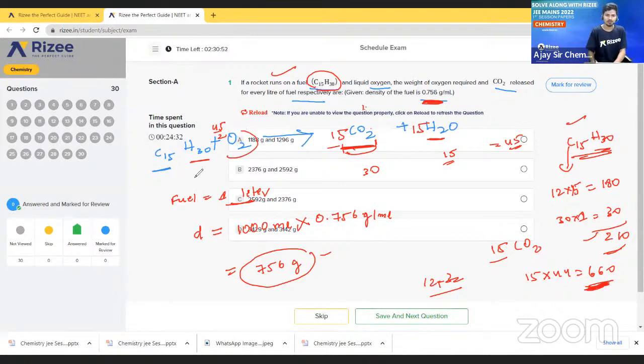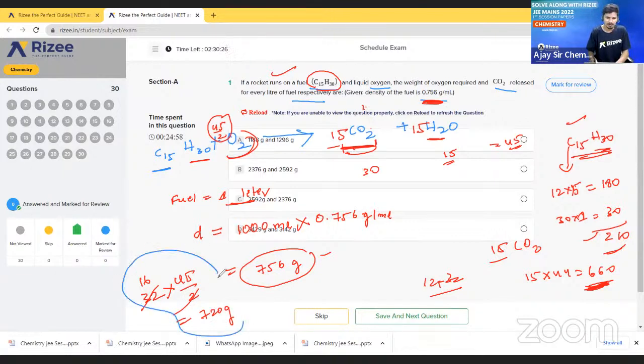Next, what is the molecular weight of this O2? So oxygen, actually it is having 32. So 32 into, here 45 by 2 is there. So we have to do 45 by 2, 2 ones and 2 16, 16 into 45 how much? Tell me. 720 grams. Okay? So we find the molecular weight of what? O2, and we find the molecular weight of this C15 and H30.